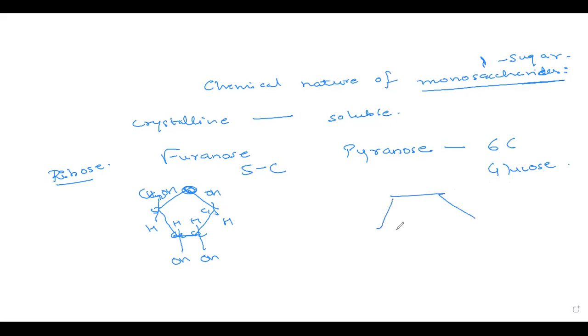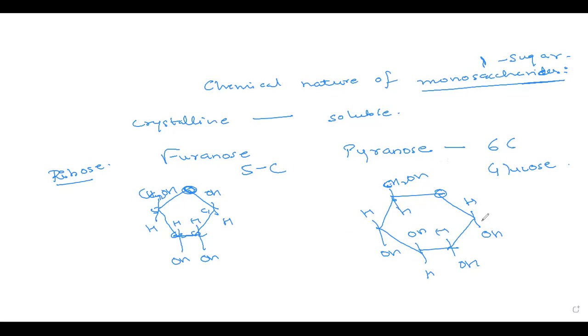So a pyranose ring looks something like this. A glucose ring looks something like this. And here we have carbon 1, carbon 2, carbon 3, carbon 4. Here we have carbon 5 and this is carbon 6. So how are the bonds arranged here? Like this. This is the basic structure of glucose, or we can say this is the basic structure of a pyranose ring.